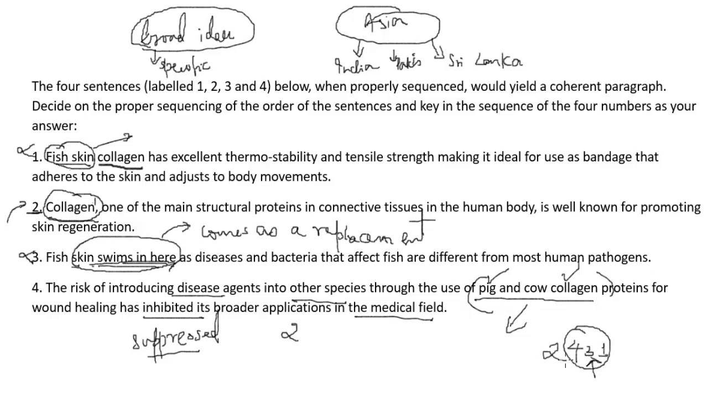2 will be the opening sentence. So one thing is very clear. 2 is the opening sentence, 4, 3 is a pair. You can't put 1 here because before you talk about fish skin collagen, you should talk about how fish skin swims in here and comes as a replacement. The advantage will come later on. So you introduce fish skin swims in here and then you talk about the advantage of that. So from 3, you move to 1. Correct? So 2431 is the right sequence. And I would say it's a very, very easy question, people.